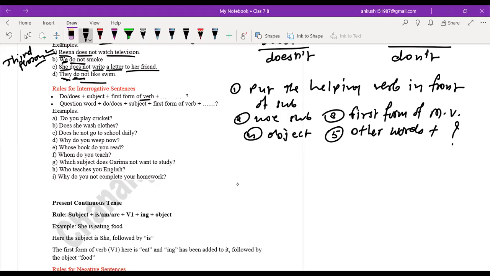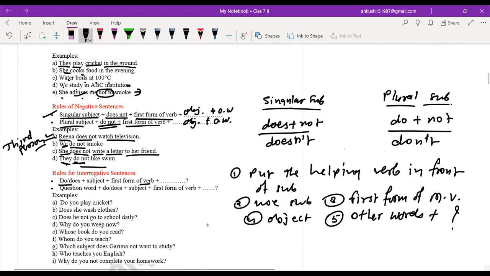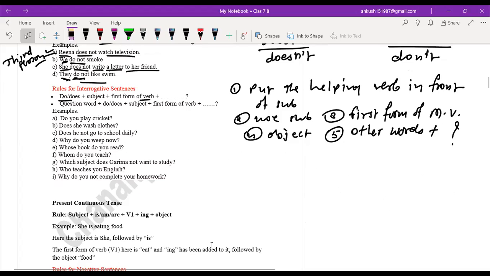So does is used, as you can see here, when we made it negative, does was used after the subject. Here you have to use does or do before the subject. Interrogative is divided into two types.